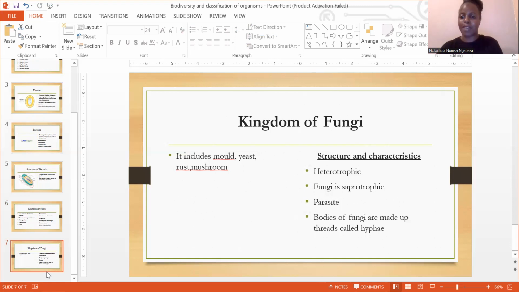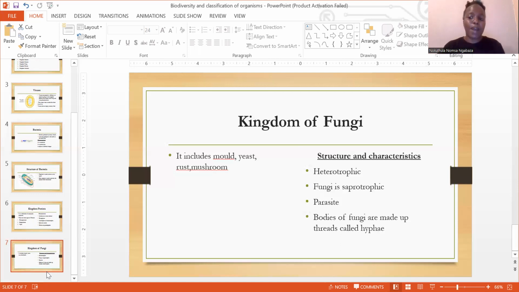Oh, biological terms, guys. Please bear with us, it's just biology. So at the end of the day, guys, saprotrophic simply means these are the organisms that feed on dead organic matter. So anything that is saprotrophic, please remember that they feed on dead organic matter.